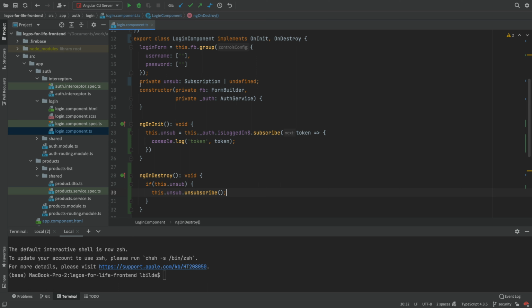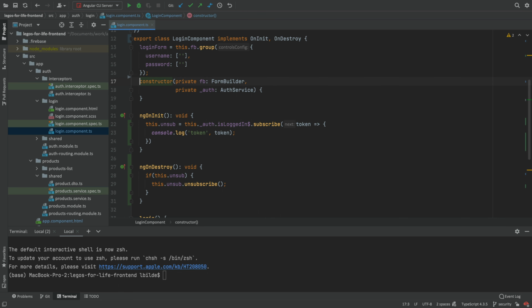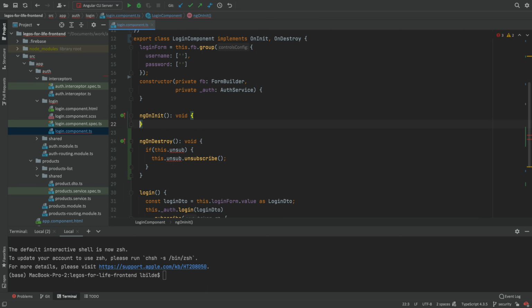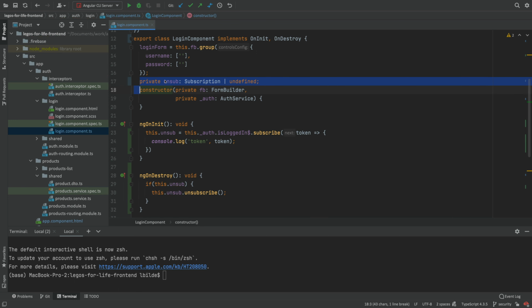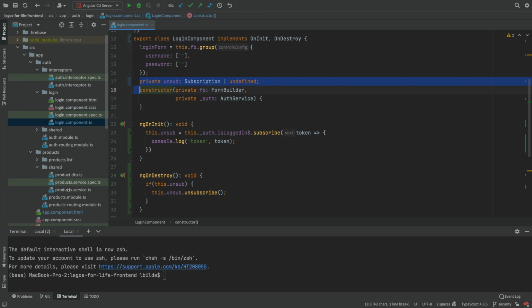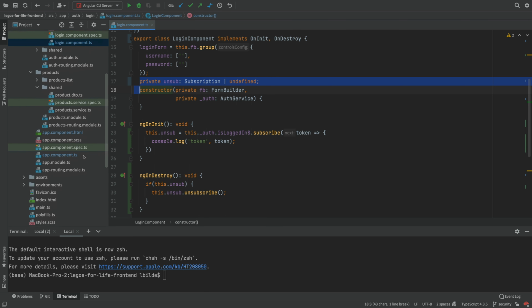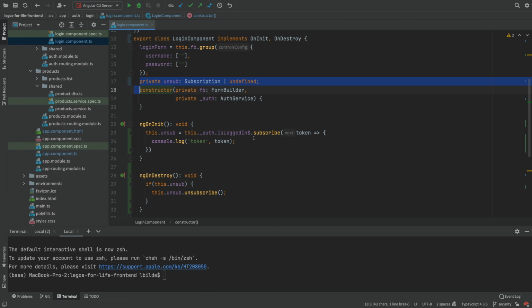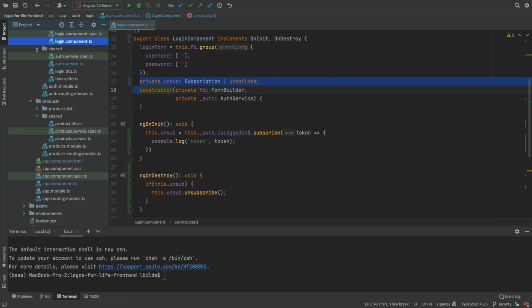But for now, let's just get rid of this because we don't even want to listen here right now. But I will do that actually in the next lesson. So I'll show you ways on how to do this. But it's very important you understand that here's the problem. If you don't remember to unsubscribe, you're going to start getting memory leaks. So remember that when you use behavior subjects or your own observables in any way, you have to remember to unsubscribe from them, or you'll get these nasty memory leaks that you might not see until the customer calls you and says, what's going on? Why is my program so slow? And the problem might be the memory leak.